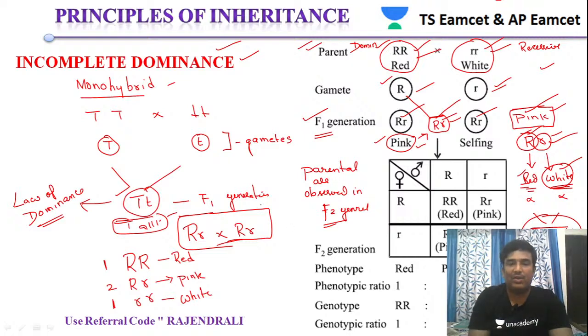And when these two are crossed again in the F2 generation, we got different combinations like capital, capital-small, and small in 1:2:1 ratio. So based on that, we say that the genotypic ratio is 1:2:1, and the phenotypic ratio is also 1:2:1. So that is about incomplete dominance in today's session, students.